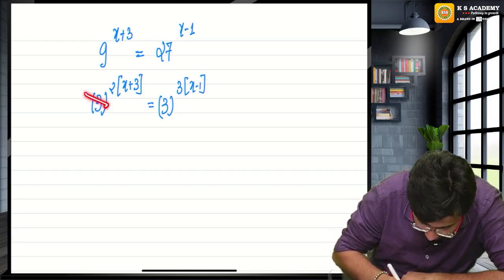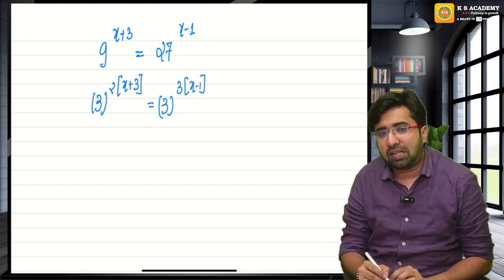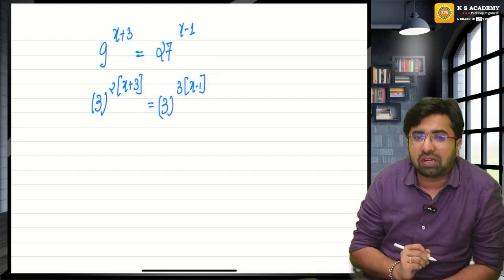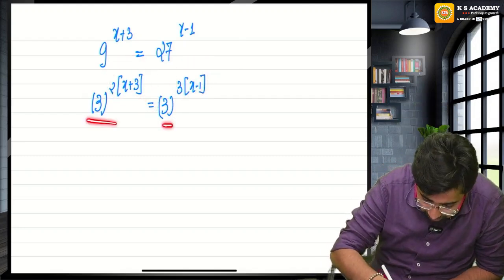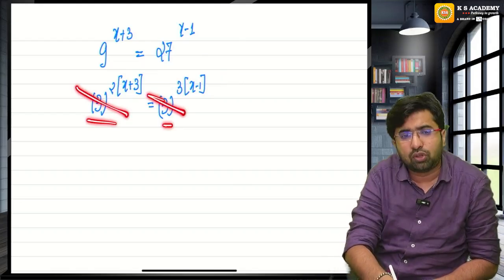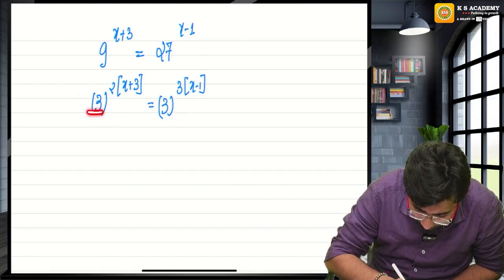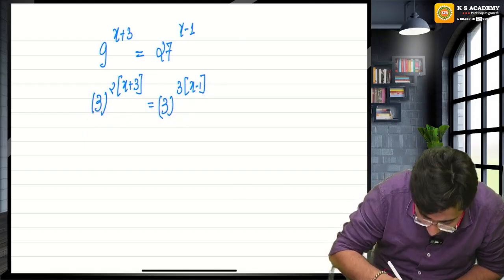If the bases are the same, then the power must be the same. Only then this equal to sign will be justified. If the bases are the same, you can do like this, but this is wrong. You should never say it like this. You must say, by the comparison technique, if the bases are same, then the power must be same.